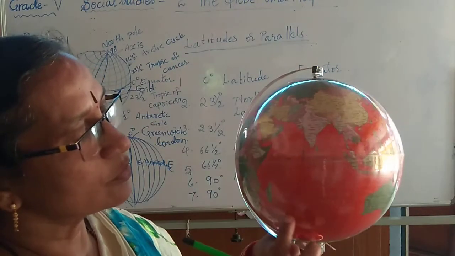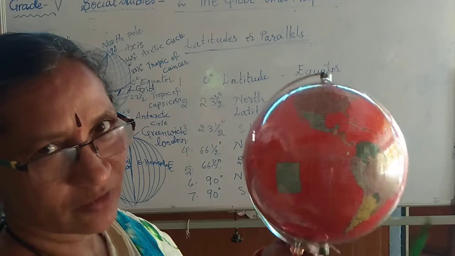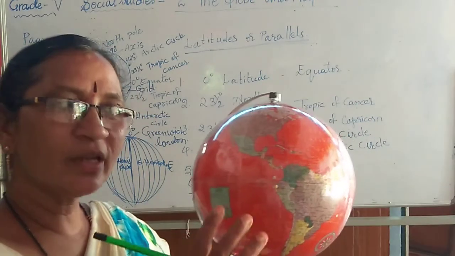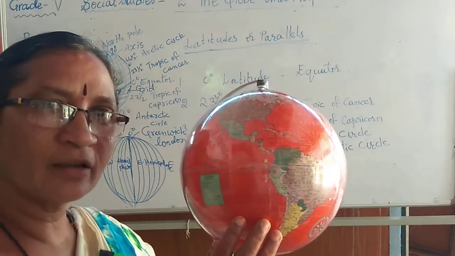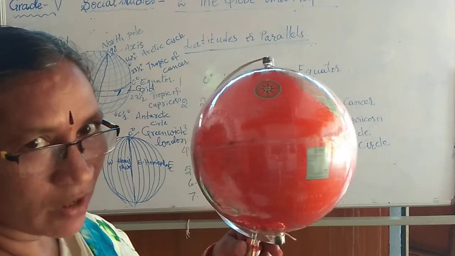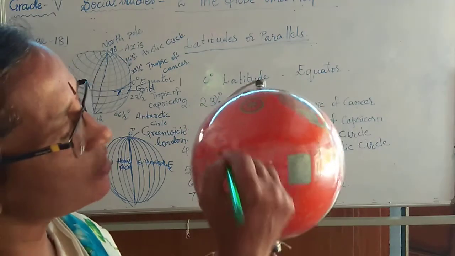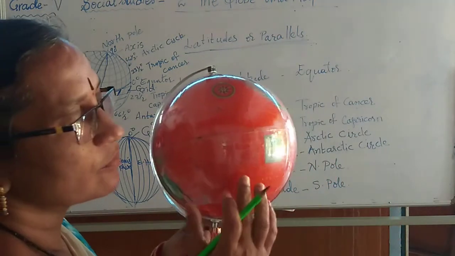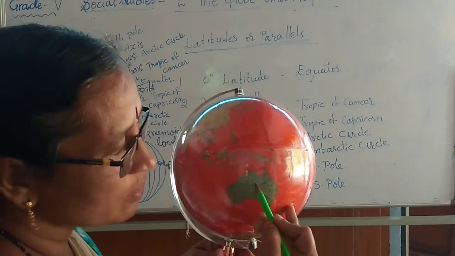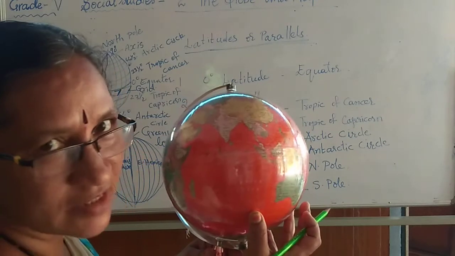To take one rotation on its axis, how many hours does it take? 24 hours. It takes 24 hours to complete one rotation. That means every longitude, once, will face the sun. Here is the sun.